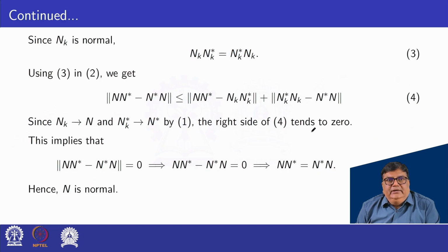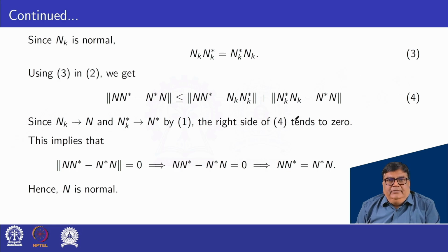So we can write N_k star as N star and N_k as N. That is, both are the same, so this is 0. And again N_k star is N star and N_k is N, that is, again the same but with different sign, so that is 0.